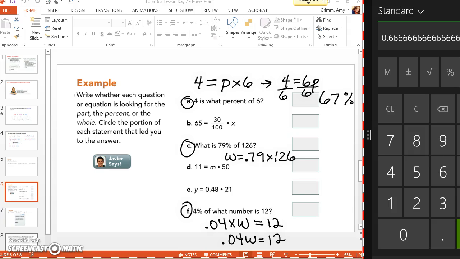Okay. Next one, I take 0.79 times 126. 0.79 times 126, which is 99.54. So let's round that one again and get about 100. All right, and the last one I need to divide both sides by 0.04. Divide this by 0.04, so 12 divided by 0.04 is 300. Okay, so any questions on those three? How many of you got those right? Okay, we're a little over half.